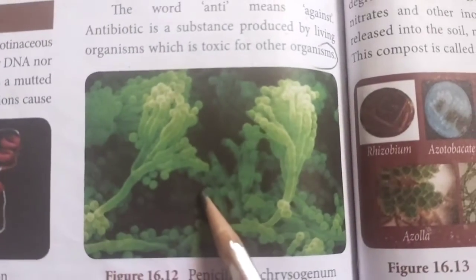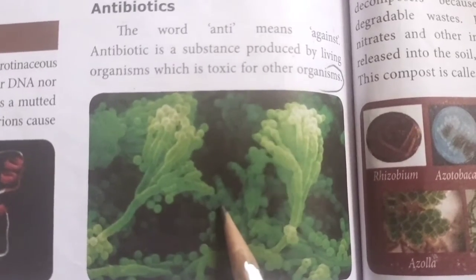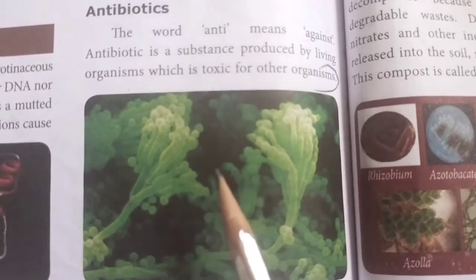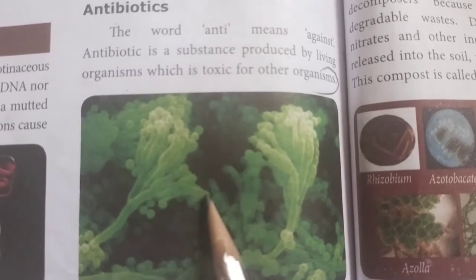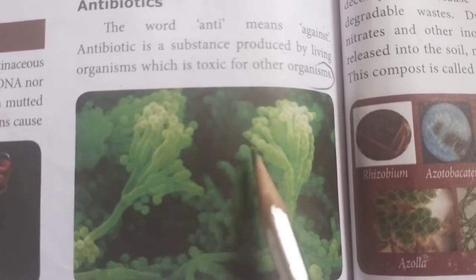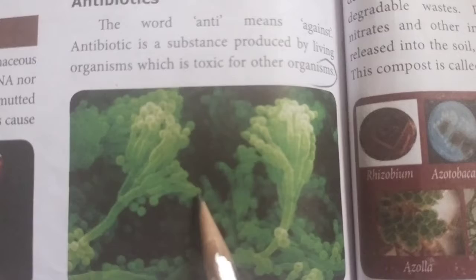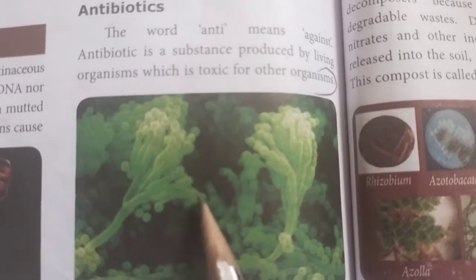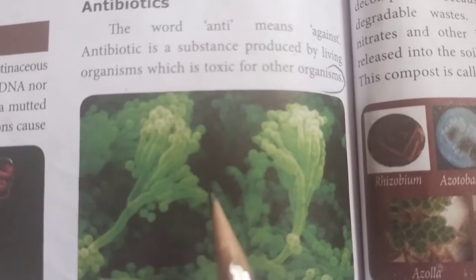Students, now look at this picture. This is a picture of the fungi Penicillium chrysogenum. We prepare the antibiotic penicillin injection from this fungi. So, the antibiotic penicillin prepared from this fungi is used to treat various diseases. So, this microorganism is used to kill the other harmful microorganism.